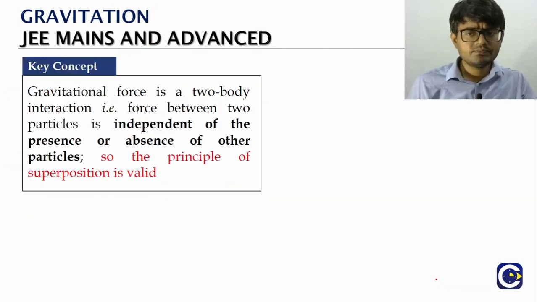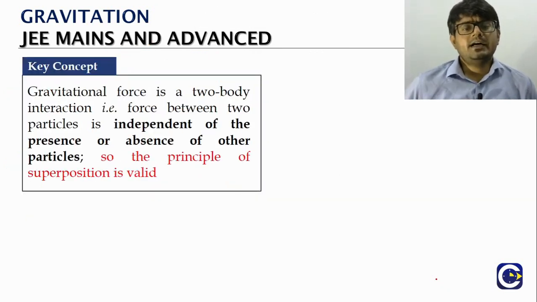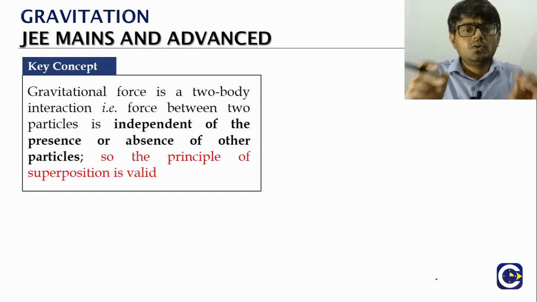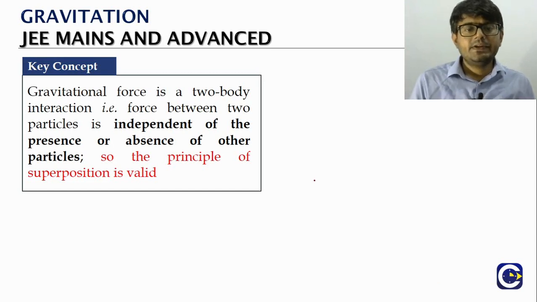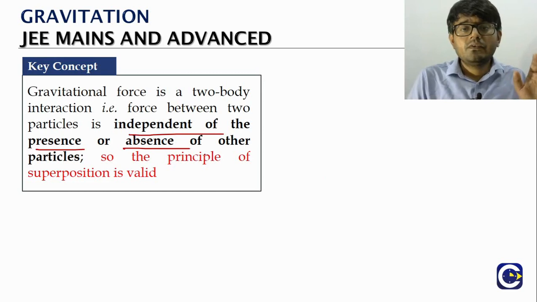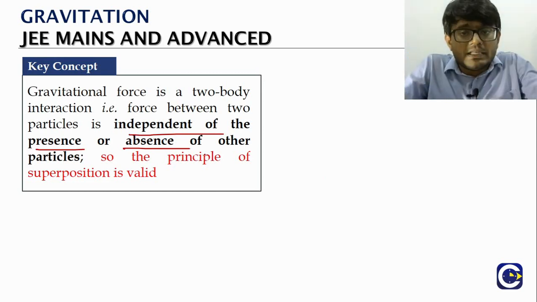Now, let's say there are two objects. The gravitational force between the two objects will be independent of anything that is there in the surroundings.